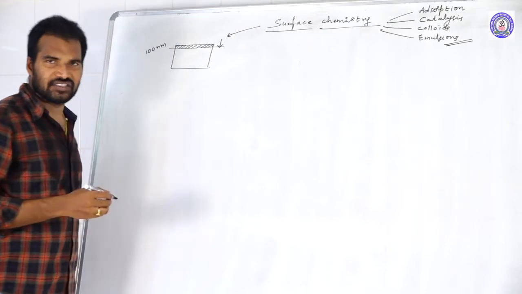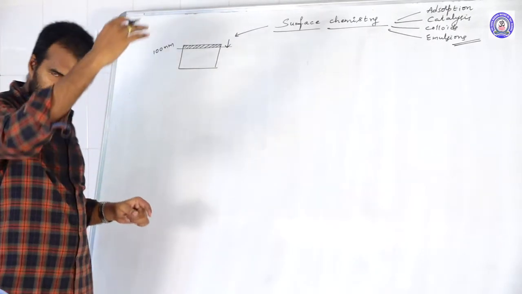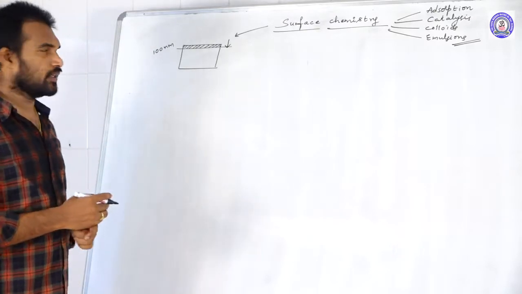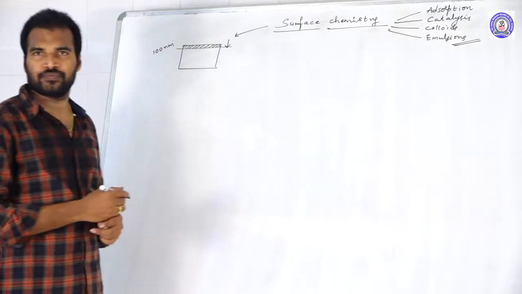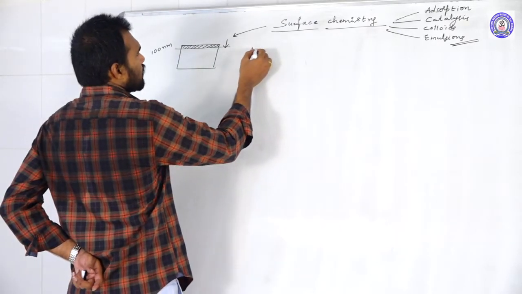So surface is nothing but the space which is 100 nanometers from the surface of the substance. That space we consider as surface.